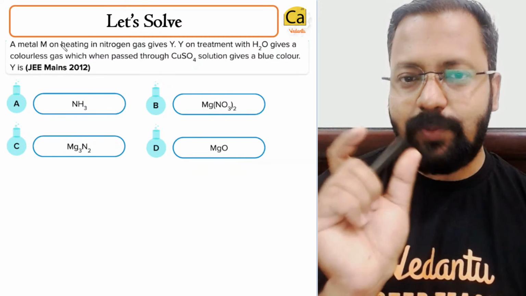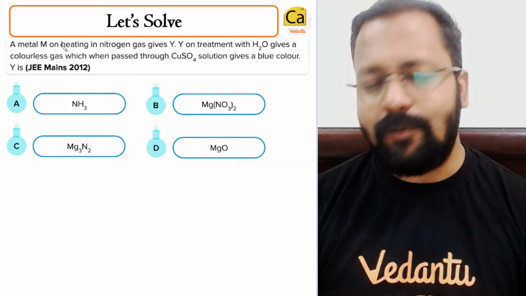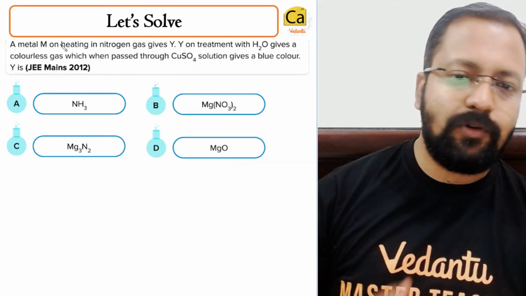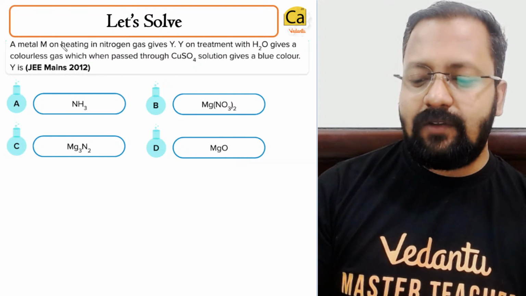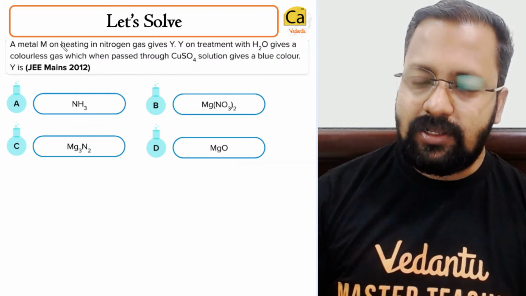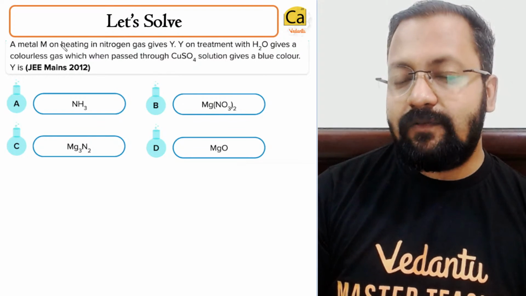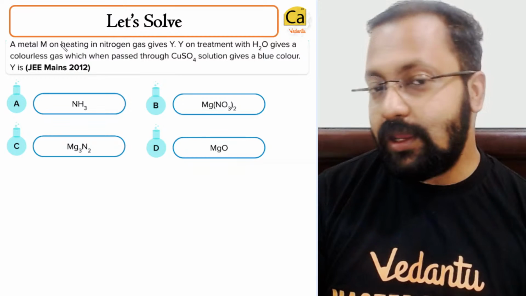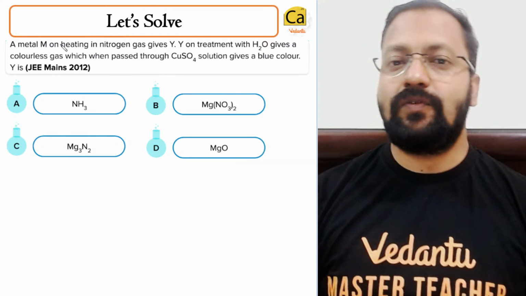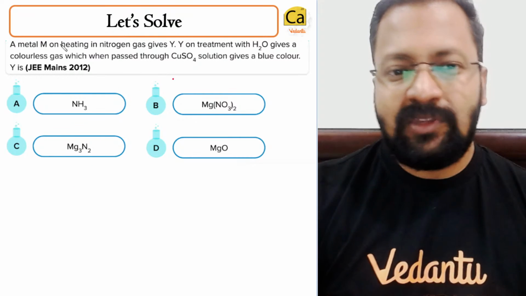So guys, this is a pretty interesting question. To solve this question, you need some additional information. Now you remember copper sulfate is a white colored compound. The moment copper sulfate absorbs moisture, it turns blue. The same blue color is also obtained when copper sulfate reacts with ammonia. It forms a compound known as cupramine. So CuSO4 with ammonia gives cupramine, which is blue in color.